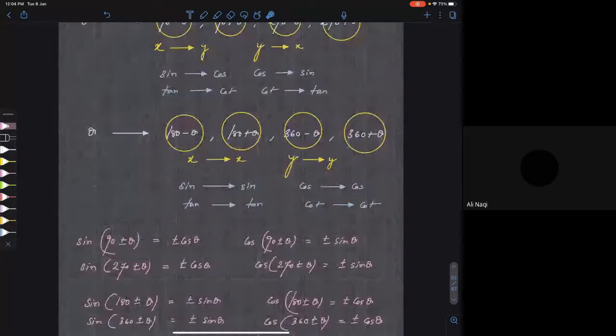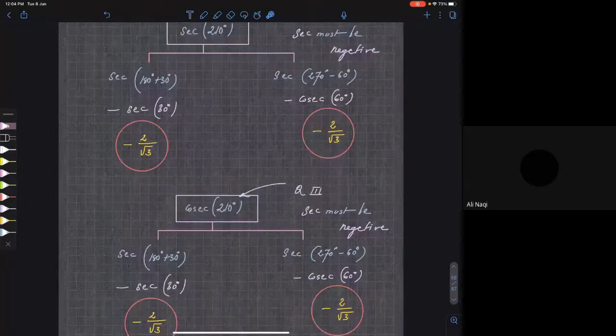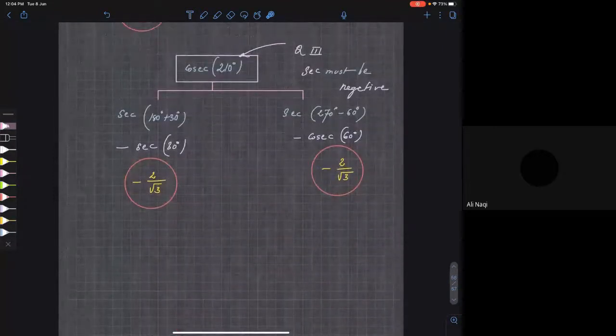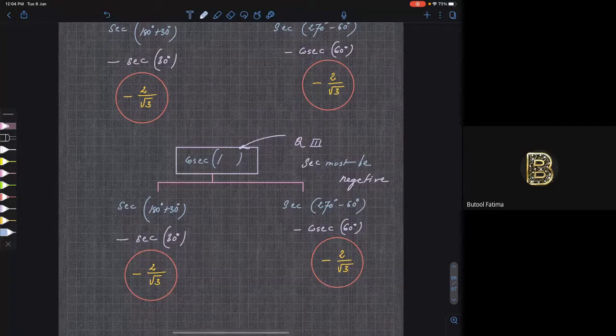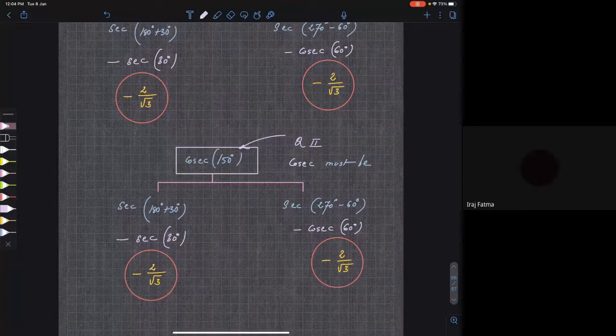So anyway, we will do one last trigonometric ratio for one last value. Let me do it for cosecant 150 degrees. Now tell me, 150 degrees lies in which quadrant? It lies in second quadrant. In second quadrant, cosecant, is it negative or positive?